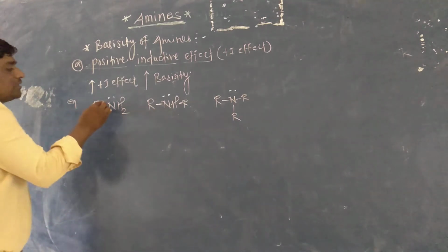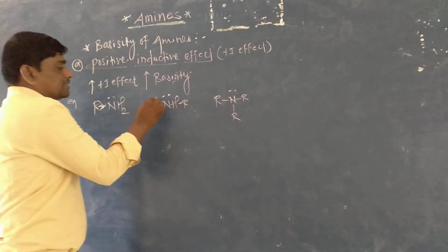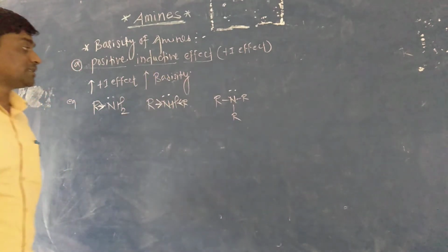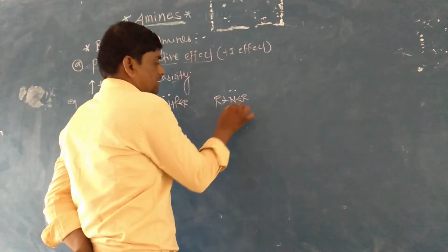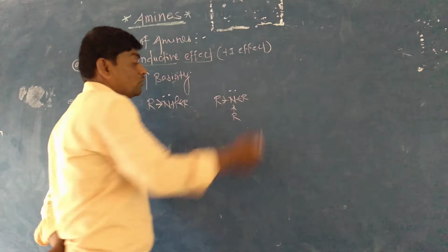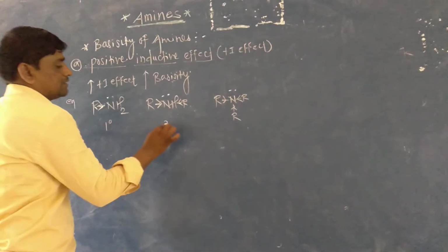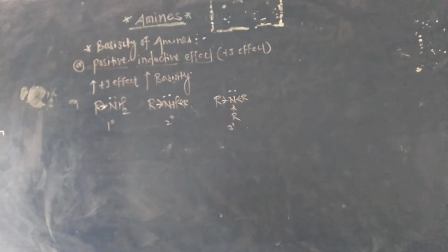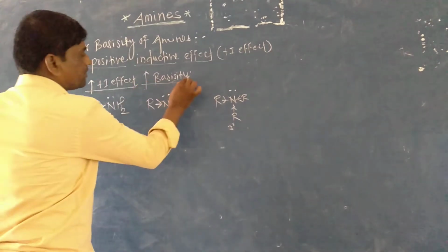In the primary amine, there is only one alkyl group. In the secondary amine, there are two alkyl groups, which again increase the electron density of the nitrogen atom. And in the tertiary amine, there are three alkyl groups, which increase the electron density of this nitrogen atom still more. According to this effect, the more the plus I effect, the more the basicity.